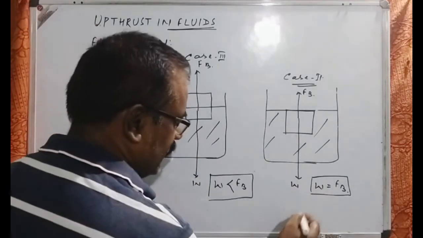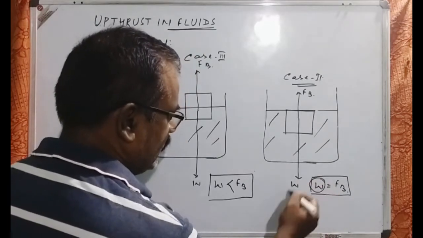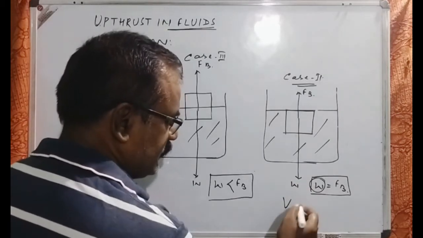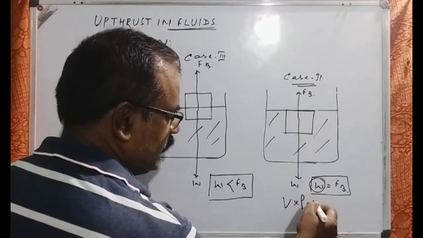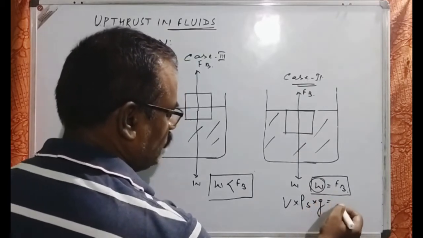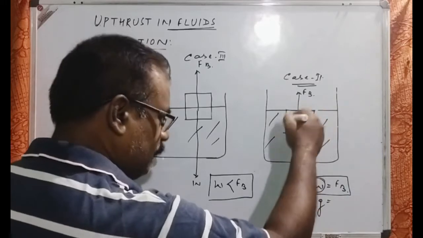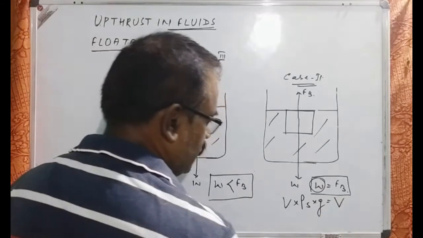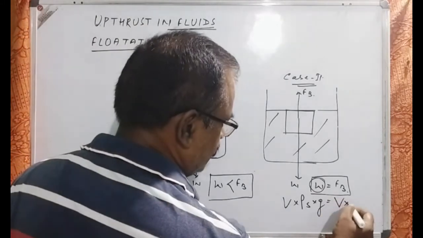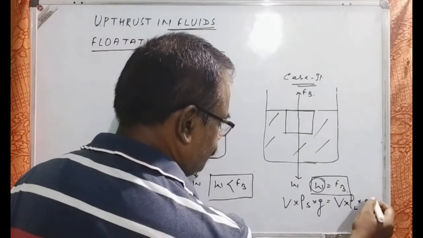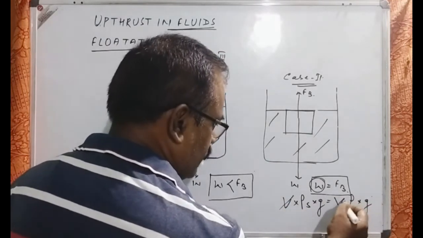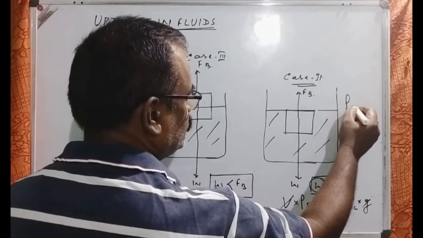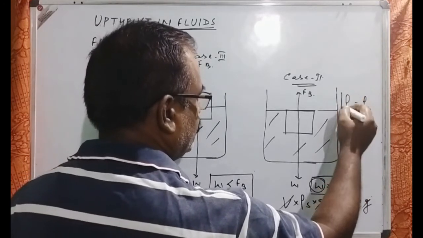Second condition, if we go to the mathematical derivation, the weight of the body, which depends on the volume of the body immersed into the density of the solid into the acceleration due to gravity, must be equal to the volume of the body immersed, since in both situations the volume of the body immersed is the same, that is V, into the density of the liquid into the acceleration due to gravity. Cancelling out the volume and the acceleration due to gravity, we get the condition where the density of the solid must be equal to the density of the liquid.